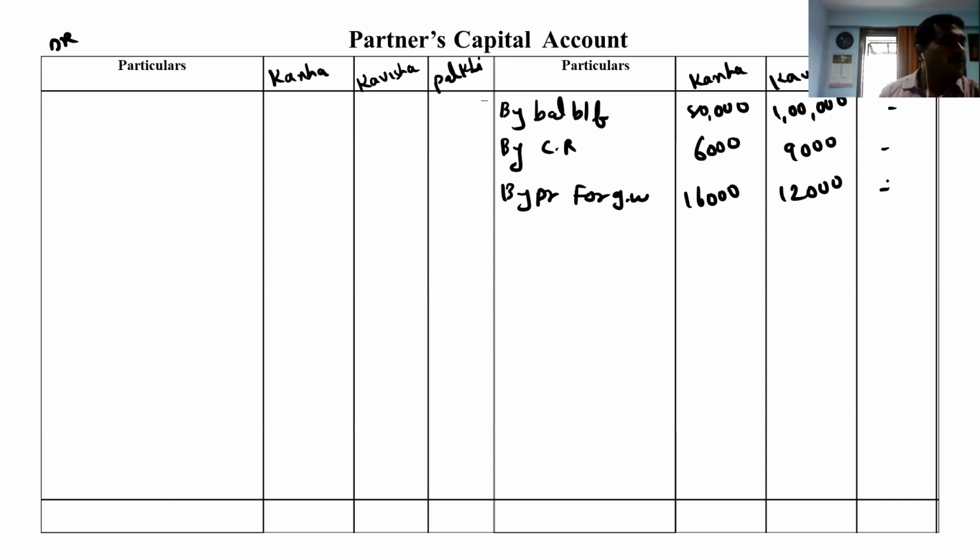Now they say that they withdraw 50%. They are withdrawing. So we can write on the debit side to bank, goodwill is withdrawn. 16,000 half, 8,000. 12,000 half, 6,000.